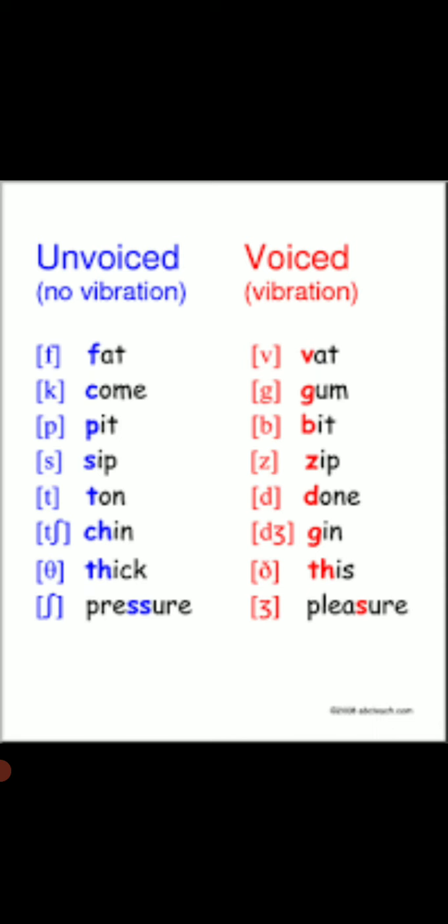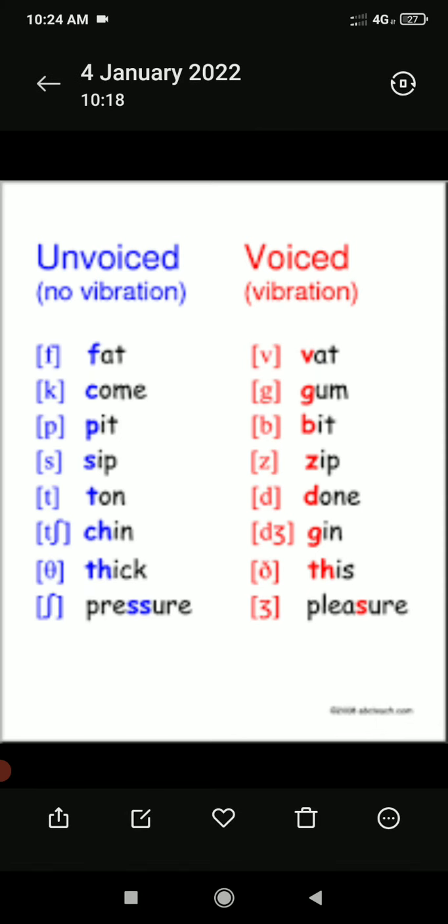So we don't have to memorize these symbols for voiced or unvoiced. You can just touch your larynx. If it is vibrating, definitely it is a voiced sound, and if it is not vibrating, it is unvoiced. So this is the first basic term of the three-term label, voicing. We have to pay attention to that.